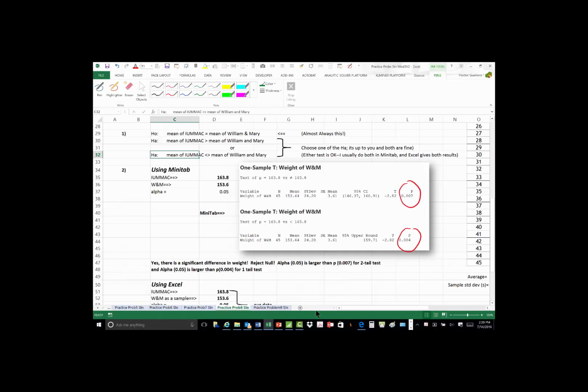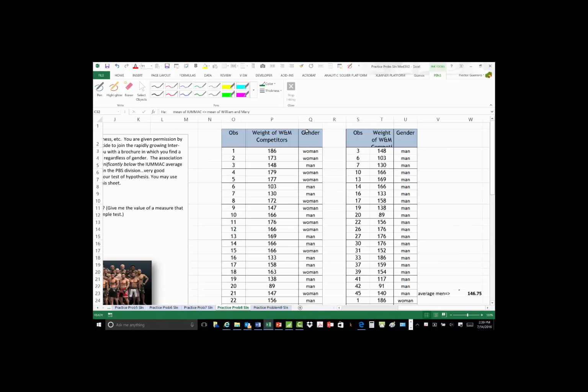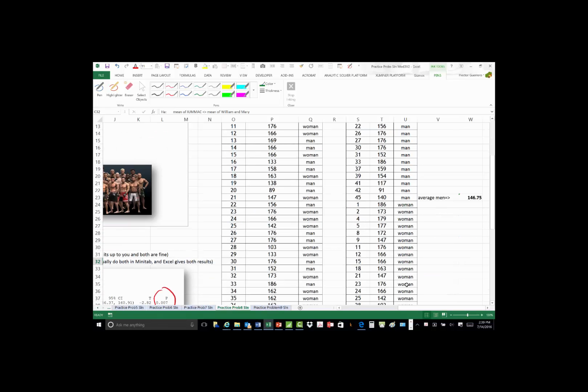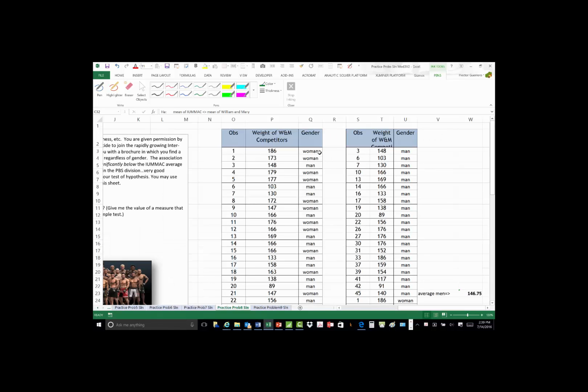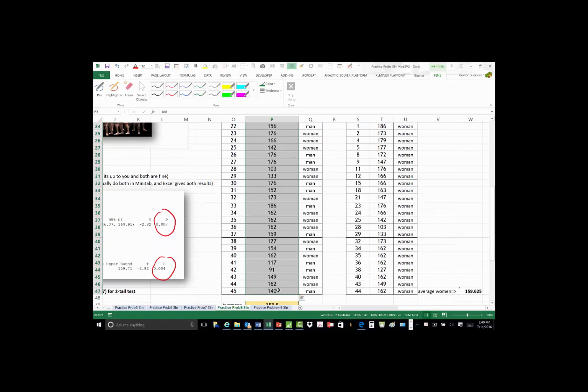Minitab solution. We can copy the data that we have. The data that we have that's important here is, by the way, I've broken this up into two different areas. The very same data, but I've sorted by men and women over here on the right because I'm going to use that later. But here is the original data. We have 45 data points for men and women on our team, and I can copy those.